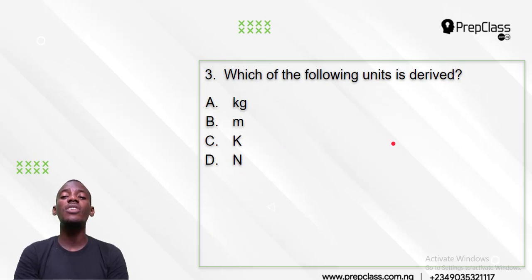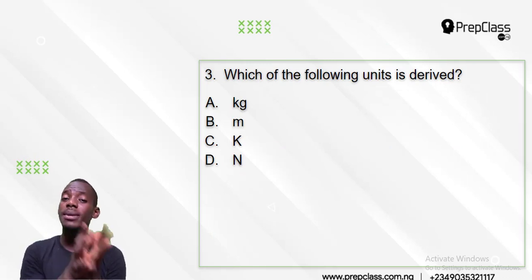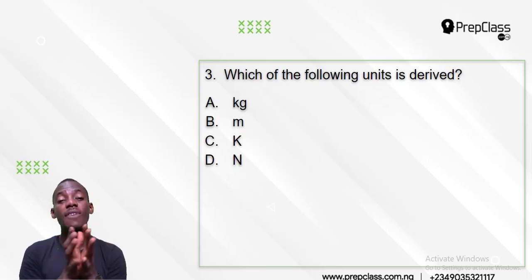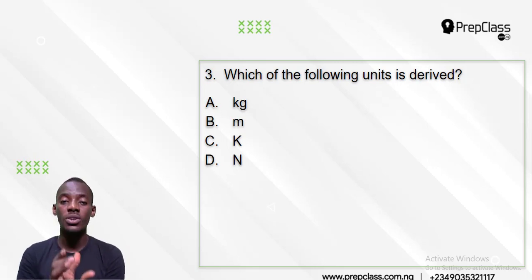Number 3, which of the following unit is derived? You know, in the beginning of physics, we were taught fundamental quantities and derived quantities. The fundamental quantities are the main quantities that cannot be formed, while derived ones are formed from the fundamental quantities, right? Now which one is derived?